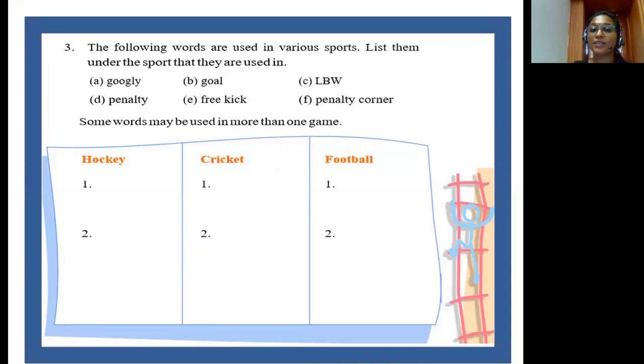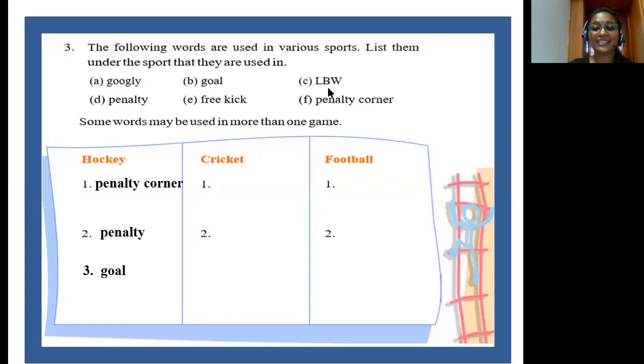The first game given in the box is hockey. The term penalty corner is used in hockey. It refers to the free hit awarded to the attacking team. Now we also have the word penalty used in hockey. Penalty is a punishment given to a player who has broken the rule of the game. The term goal is also used in hockey.